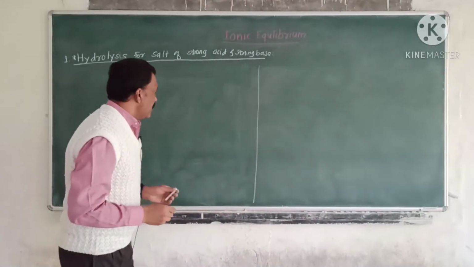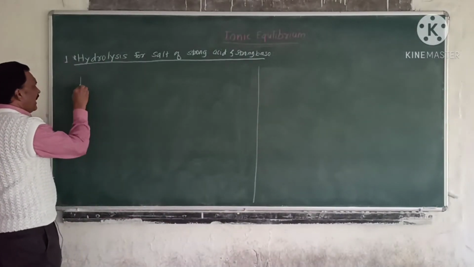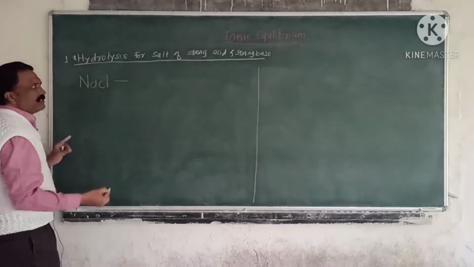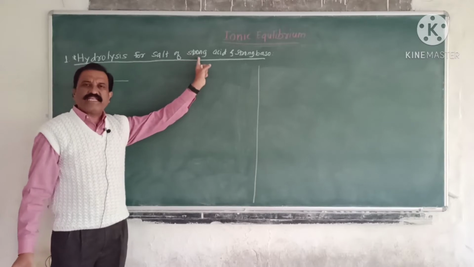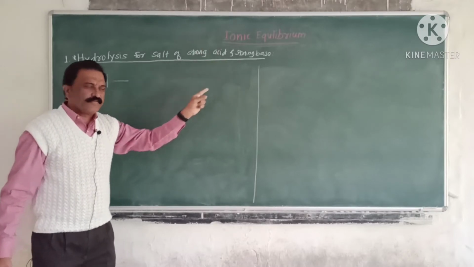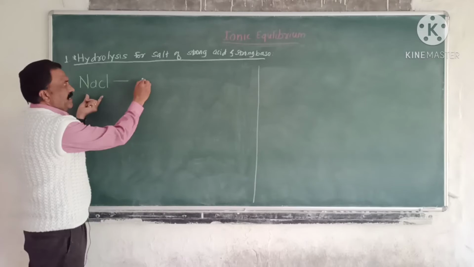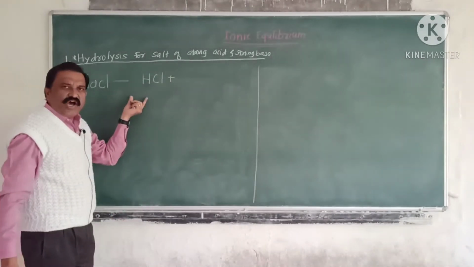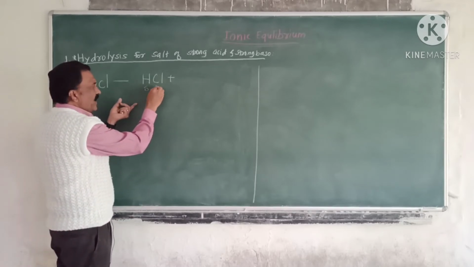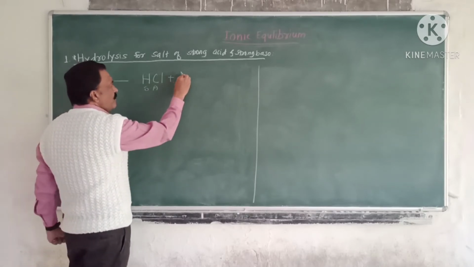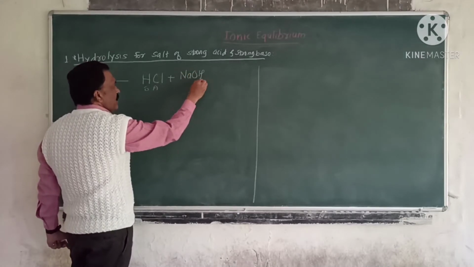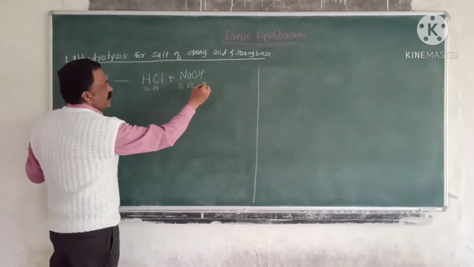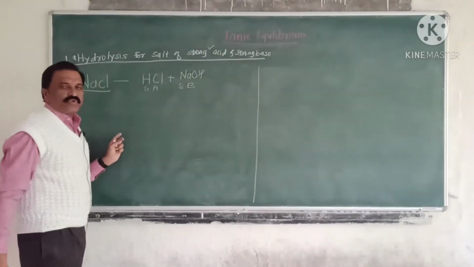For example, consider NaCl. Sodium chloride is a salt of strong acid and strong base. This salt is obtained by the reaction between the strong acid hydrochloric acid and the strong base NaOH. Hence, it is a salt of strong acid and strong base.